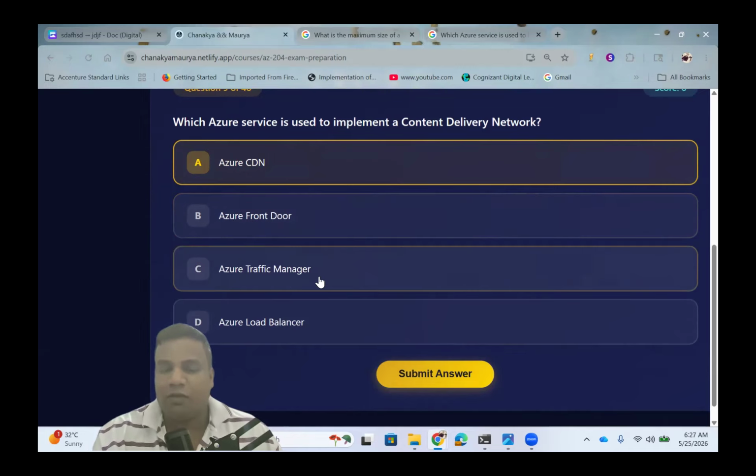And Azure Traffic Manager is DNS-based traffic routing. If you define any traffic routes in the DNS service, you can manage them with Traffic Manager. Azure Load Balancer is for regional load balancing, not for content delivery. So the best answer is the first one.